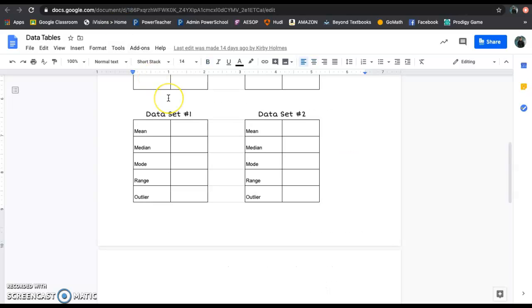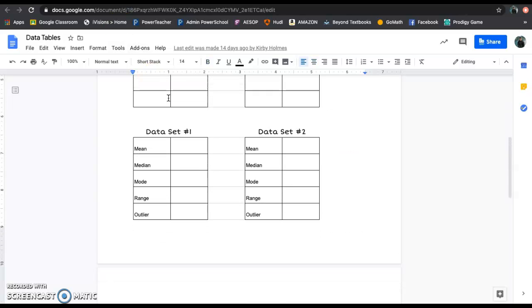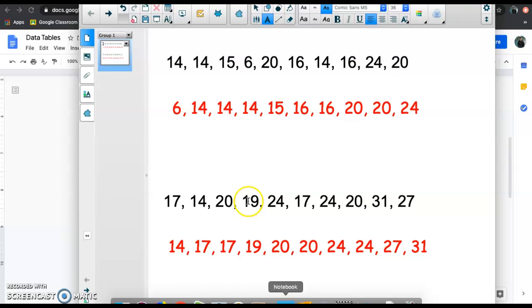On the exact same page, underneath your data table, look what you've got. Mean, median, mode, range, outlier. You need to plug them in right there and do the math. Plug them in right here for this set, do the math. So remember, mean, you are going to add them all up and divide by 10 because there's 10 numbers in each set. That's your mean. Add them all up, divide by 10, put them where they need to go.